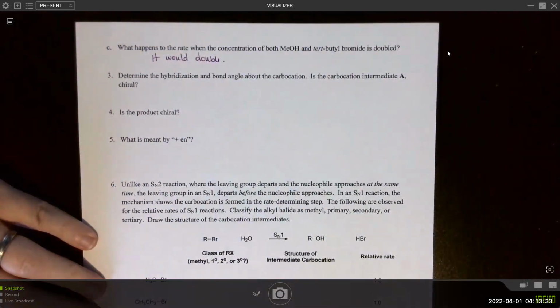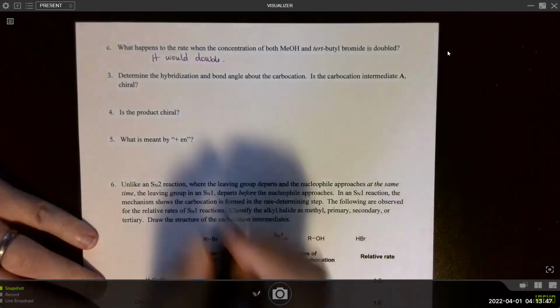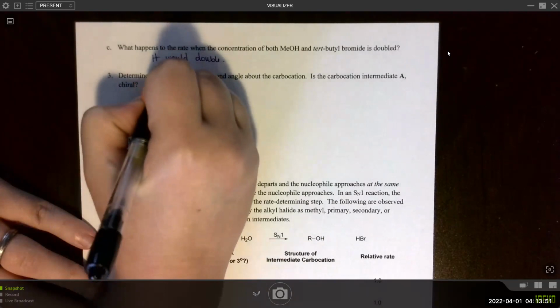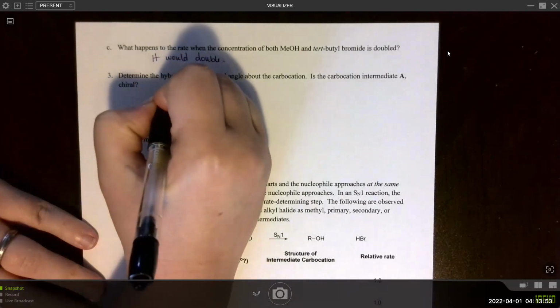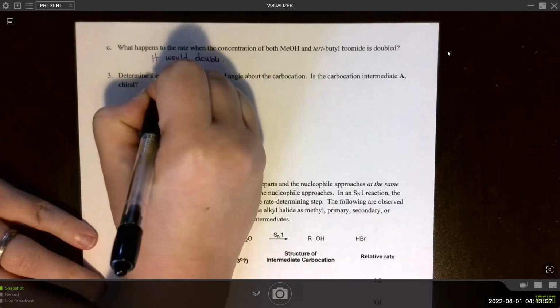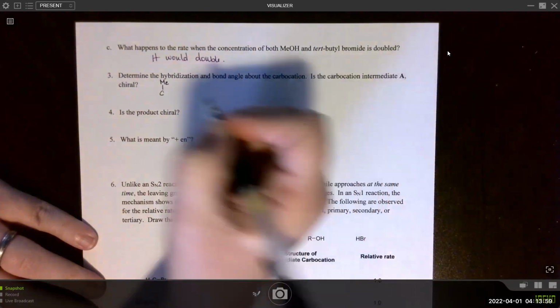Okay, so determine the hybridization and bond angle about the carbocation. So recall that the carbocation intermediate, any carbocation intermediate really, so I guess I'll use the one from the example mechanism.